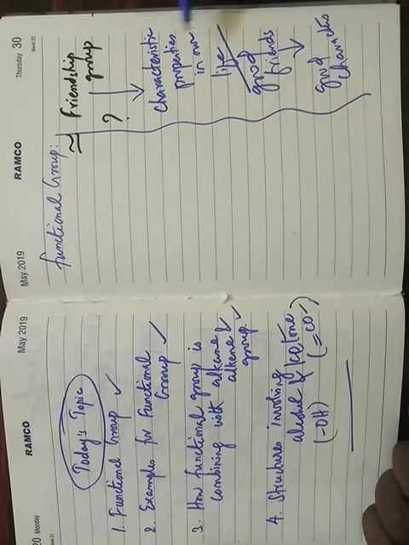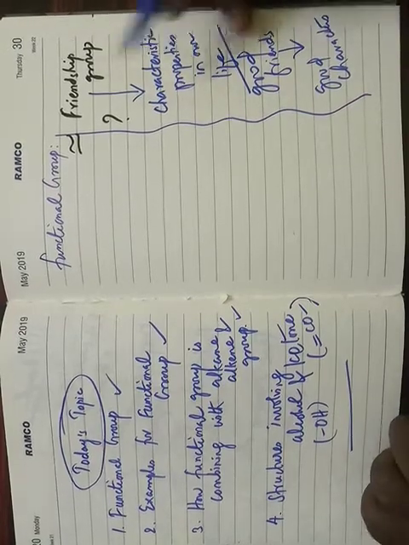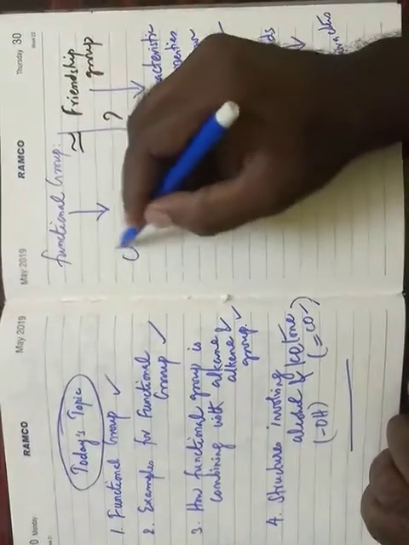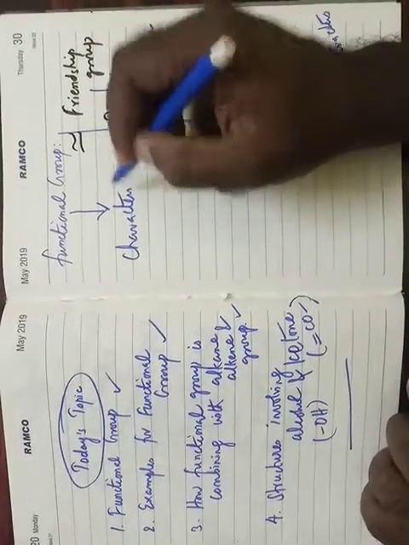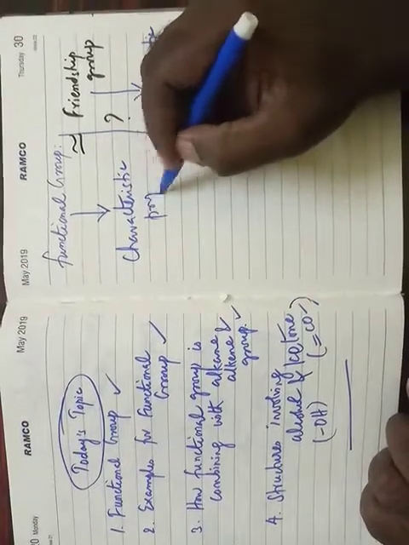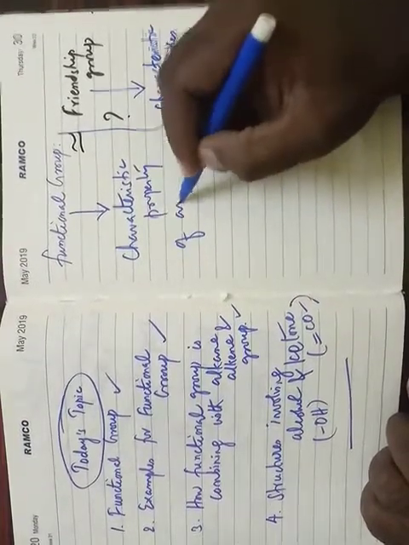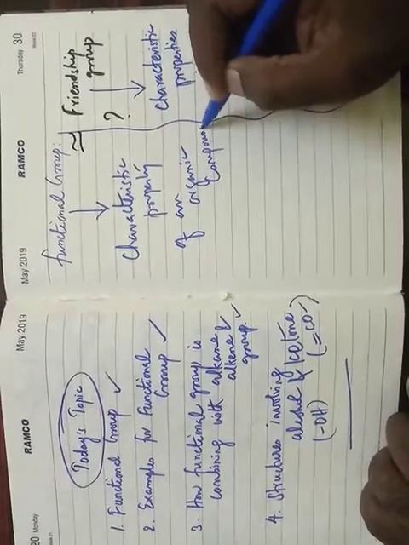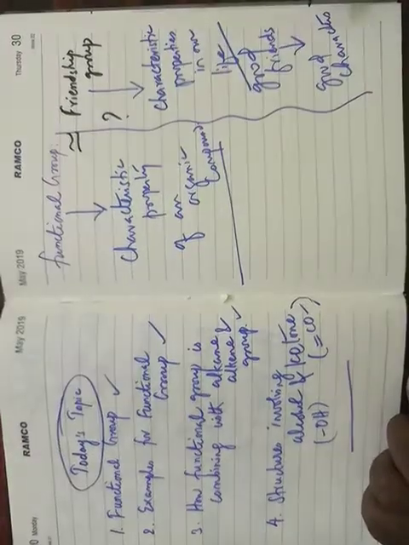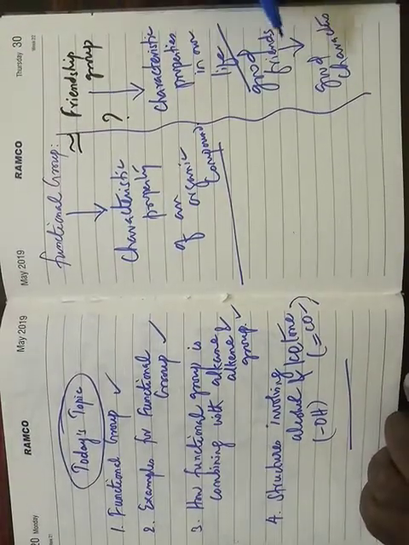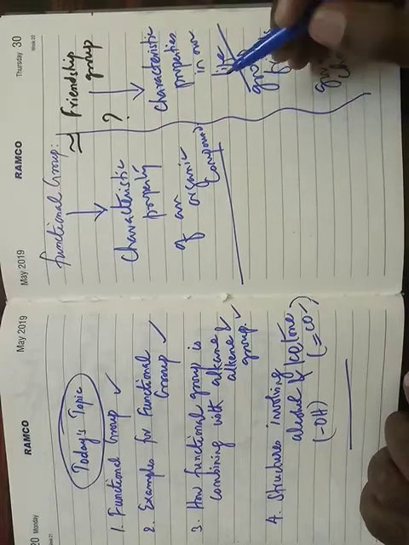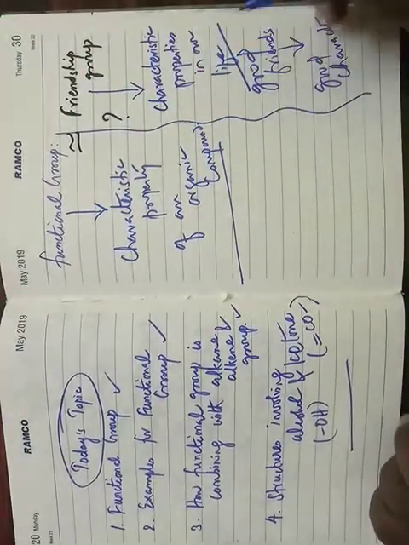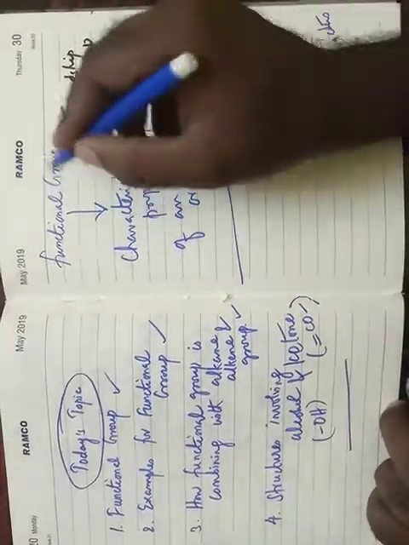Similarly, the characteristics of your life are changed by the friendship group. In the same way, a functional group also changes the characteristic property of an organic compound. So for an organic compound, the functional group; for life, the friendship group. Both change the characteristics of our life as well as the characteristic property of an organic compound.